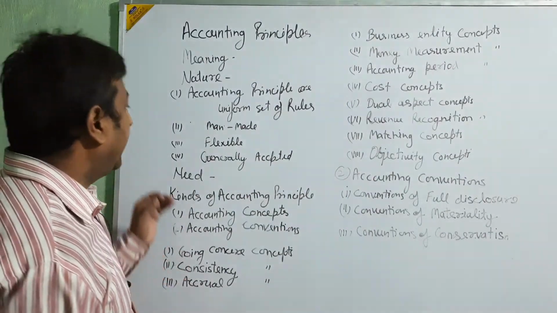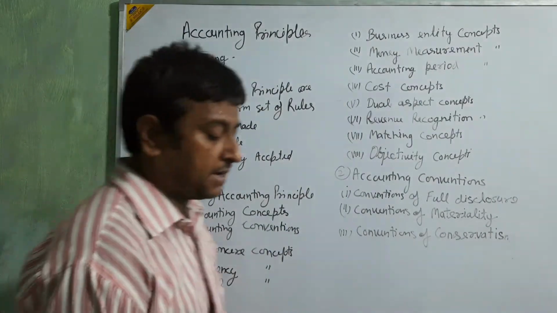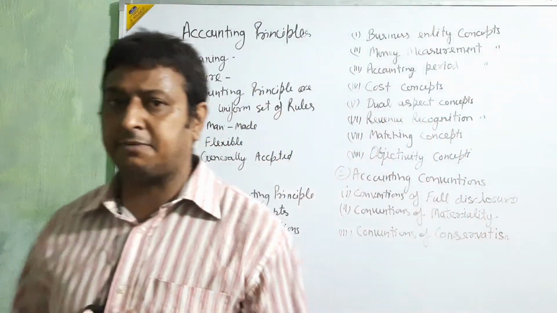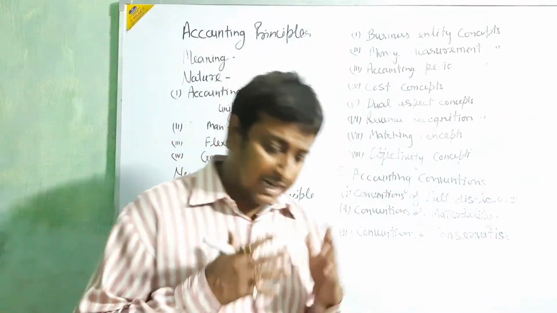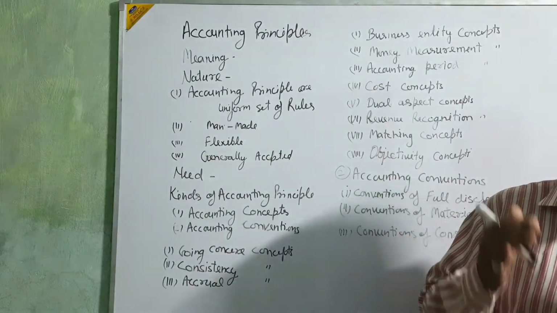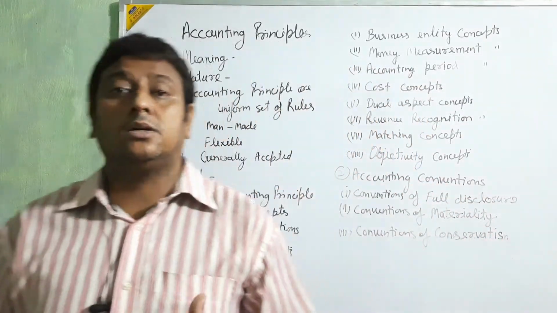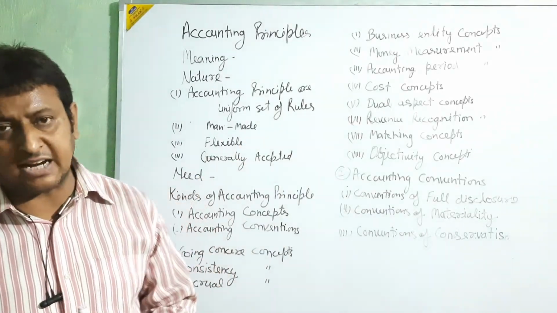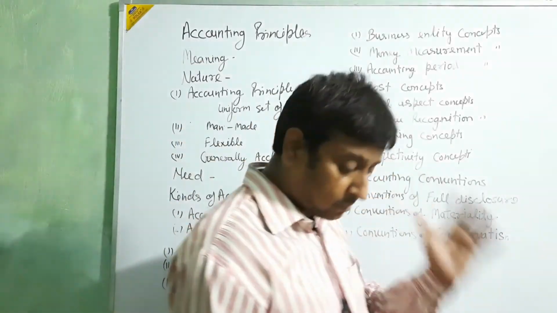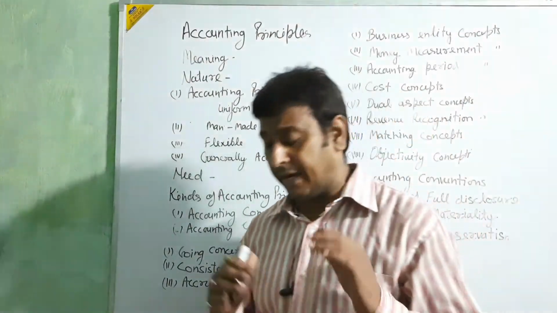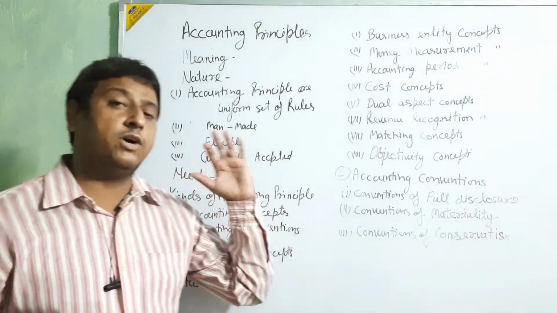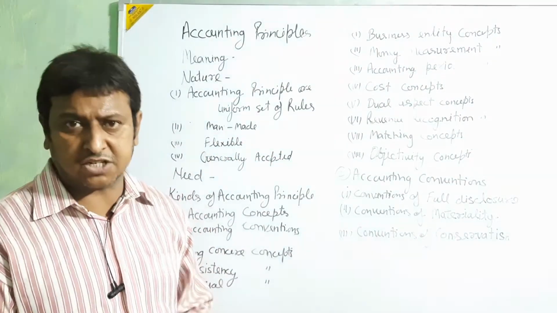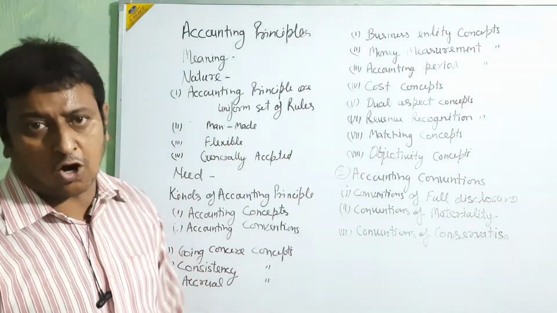Then, accounting principles are man-made. It's not like a scientific principle. Scientific principle is also proved by man, but it is available in nature. The principles of accounting are made by man. All the principles that we follow in accounting are made by people, some researchers only.